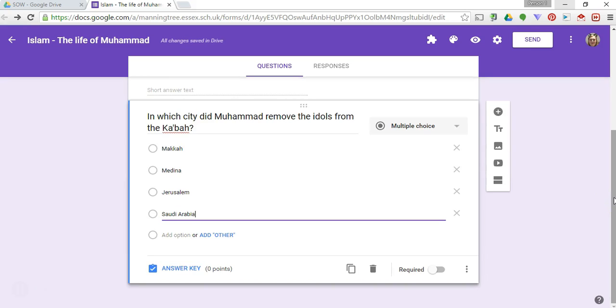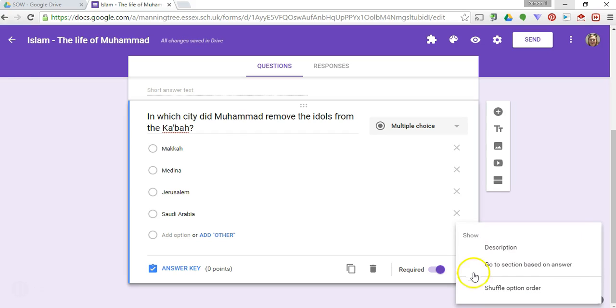If you want any ideas on how to write effective multiple choice questions, I will add links to some great articles at the end. Okay, now I need to make sure that again that this is required, it's compulsory, I want them to answer it. And if I click here, I actually want the answers to shuffle. That means that they'll automatically mix up.